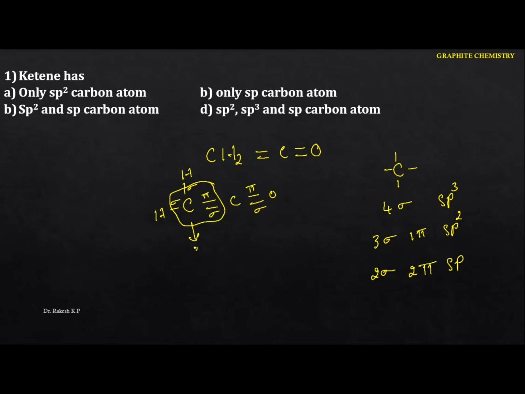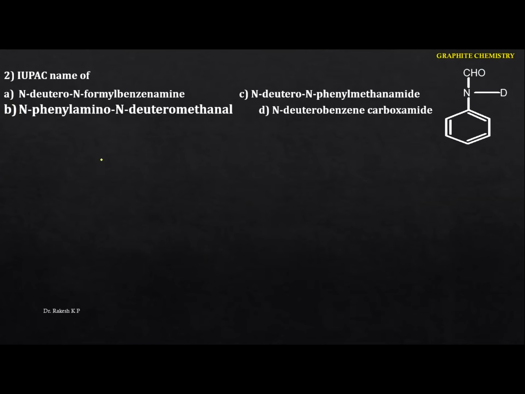Hence this carbon is sp2. And if I identify this carbon, we are having 2 pi bonds and 2 sigma bonds. Hence it is sp. Now we can identify the hybridization of the carbons in ketene, that is sp2 and sp. Hence the option is B. Next one, the IUPAC name of the compound.